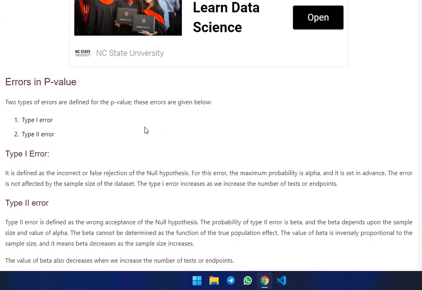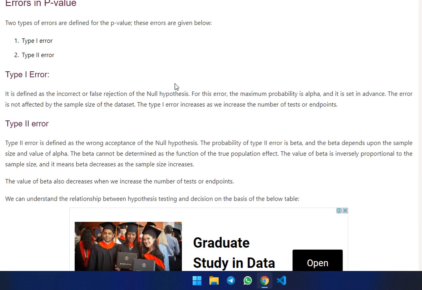Okay, errors in p-values. There are two errors defined for p-values, type 1 and type 2. Type 1 is defined as the incorrect or false rejection of the null hypothesis. For this error, the maximum probability is alpha and is set in advance, and the error is not affected by the sample size of the data. The type 1 error increases as we increase the number of tests or endpoints.